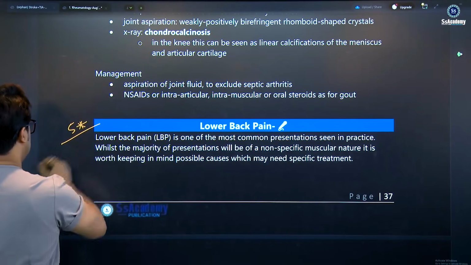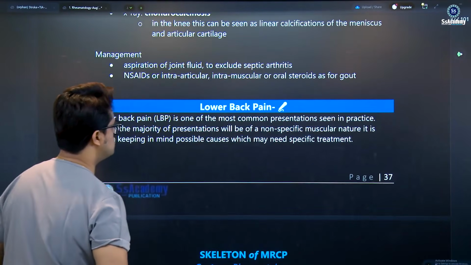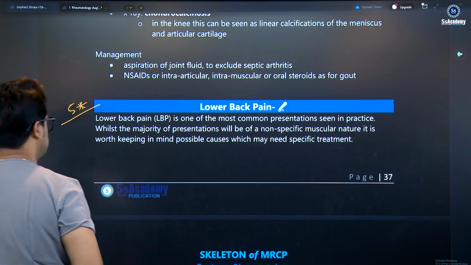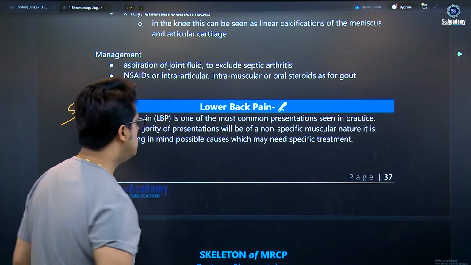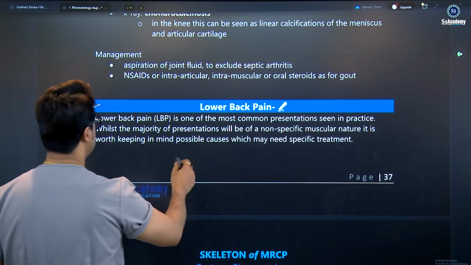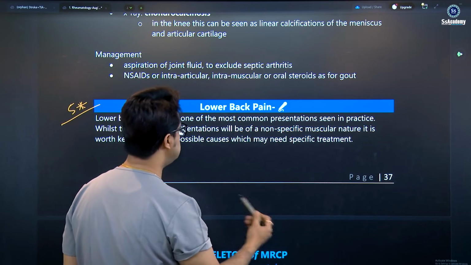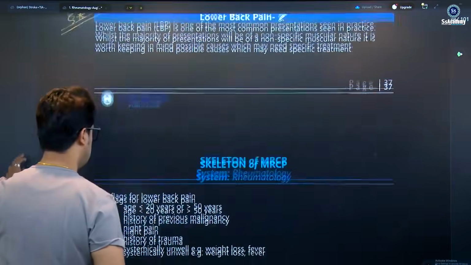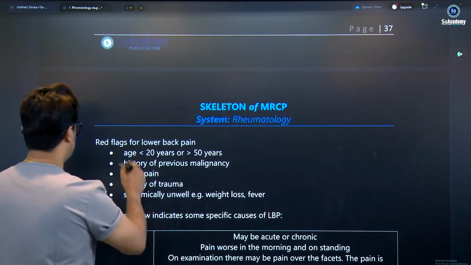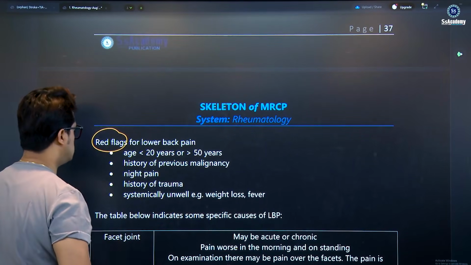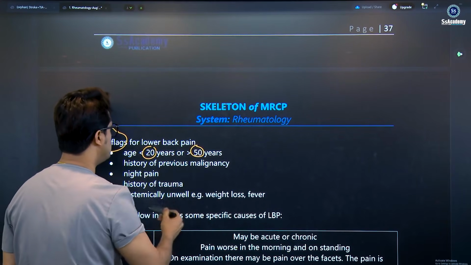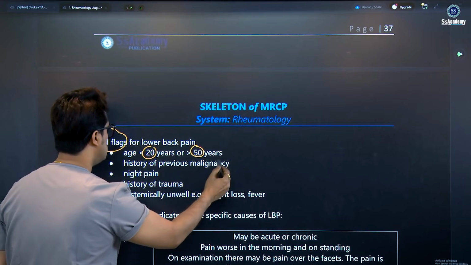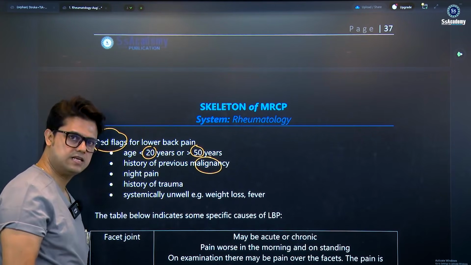5-star. Yes, my dear. Low back pain is one of the most common presentations, and in practice, while the majority present with non-specific muscular pain, it is worth keeping in mind possible causes which may need specific treatment. So, the red flags for low back pain. Start with the red flags: the extremes of age, less than 20 or more than 50, so young, old, and a history of previous malignancy.